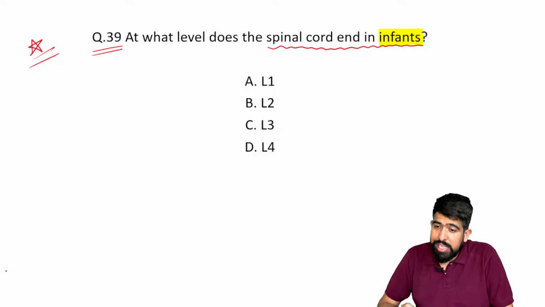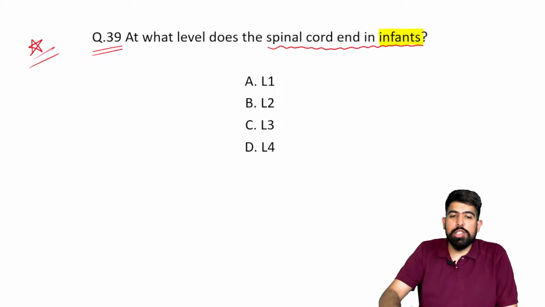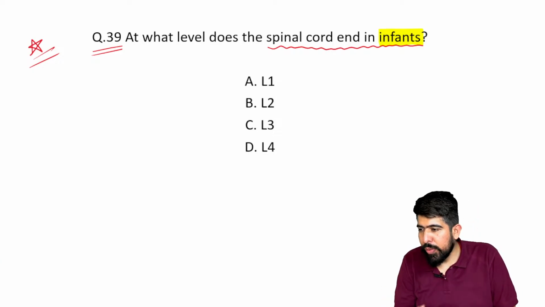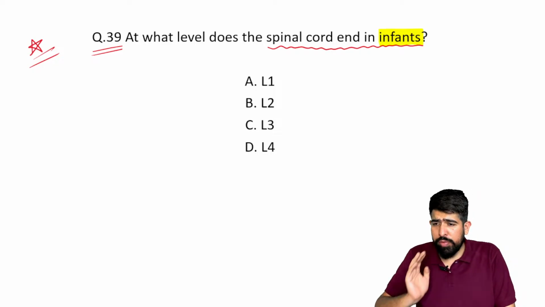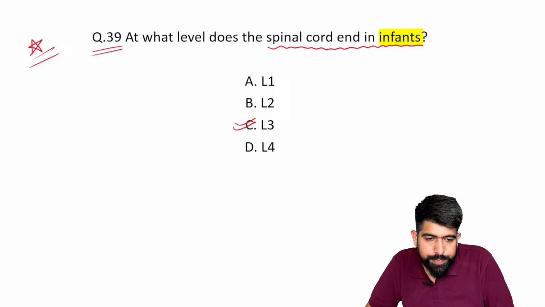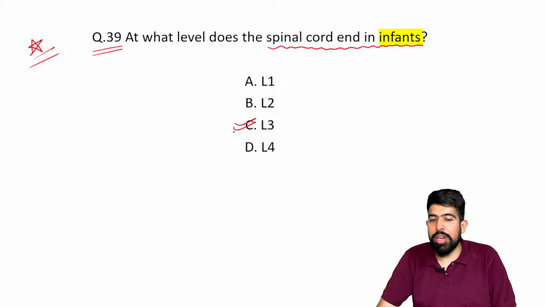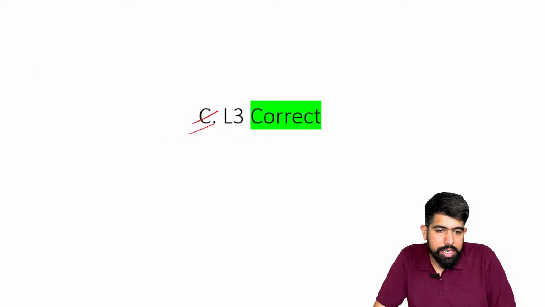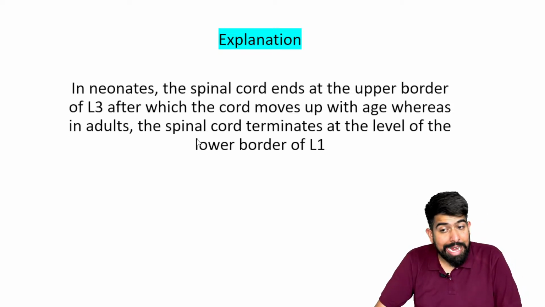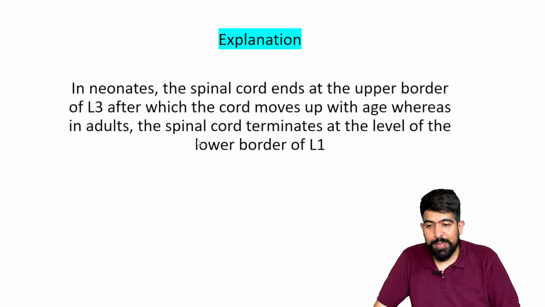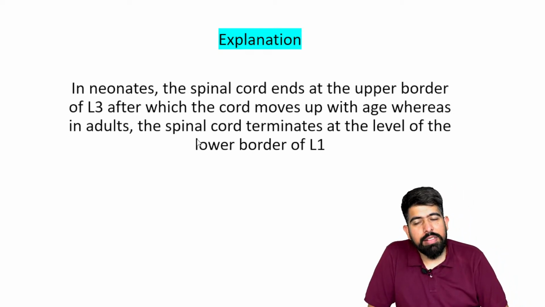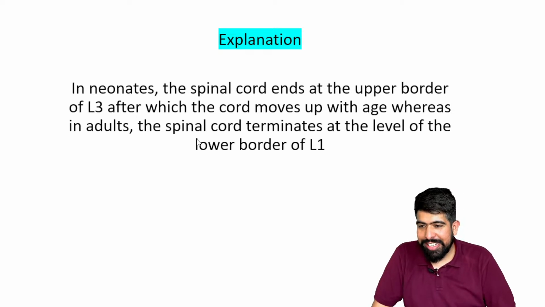I will surely clear the upper border and lower border also. But if they didn't mention the upper and lower border, and they are not confusing you with them, don't go with it. Just remember L3. Very good. L3 will be your answer. But now I can give you more explanation also, because I know that the examiner wants to confuse you, right? Always the examiner wants to confuse you, but if we are here, you will not get confused.